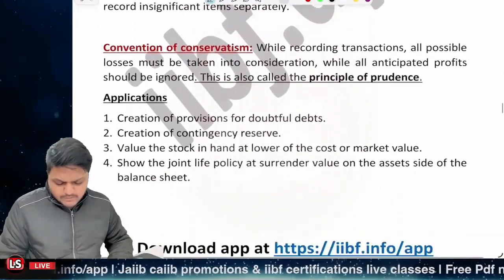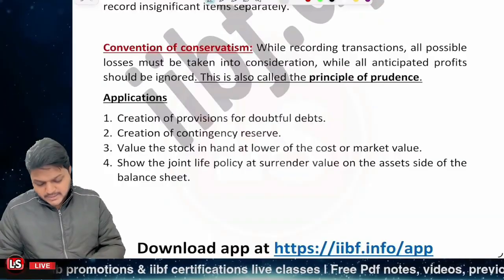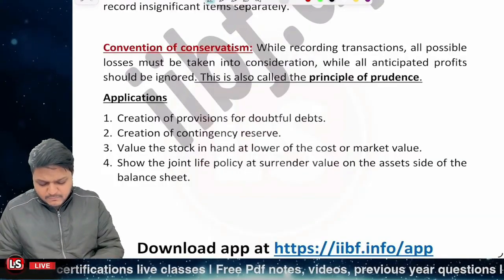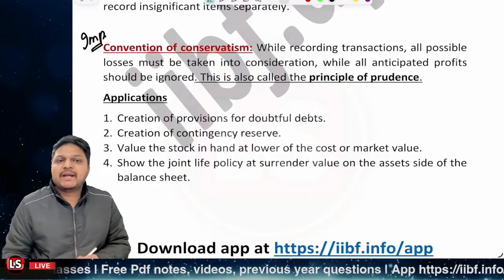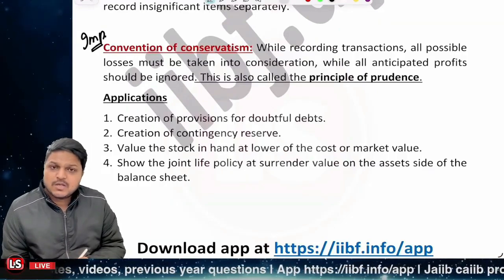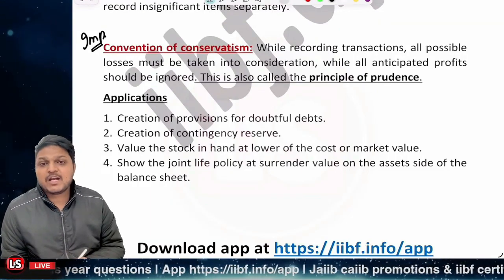Further, it's related to the convention of conservatism, very much important. We also call it the principle of prudence. Why is it important? Because whenever we are going to record transactions, whatever future gains there are, those are to be neglected.